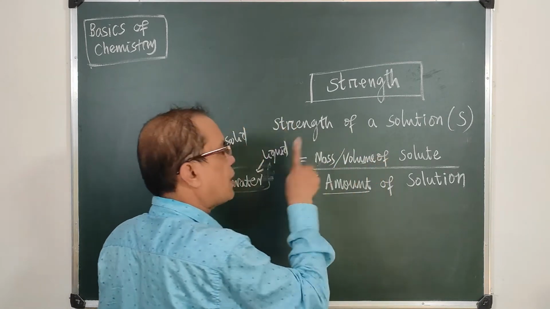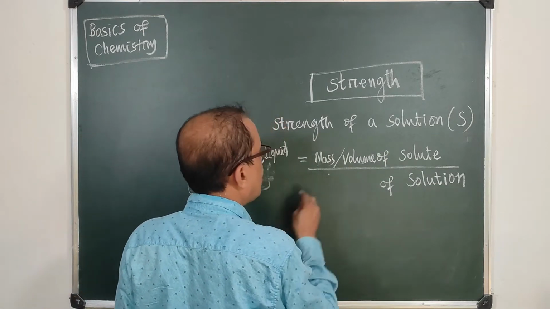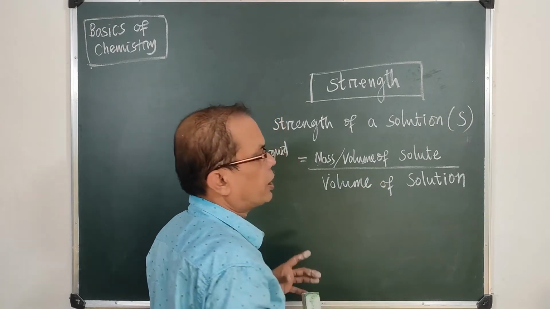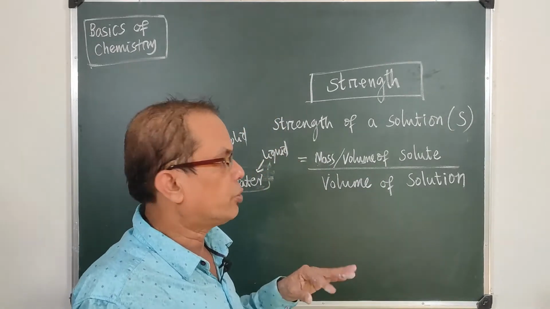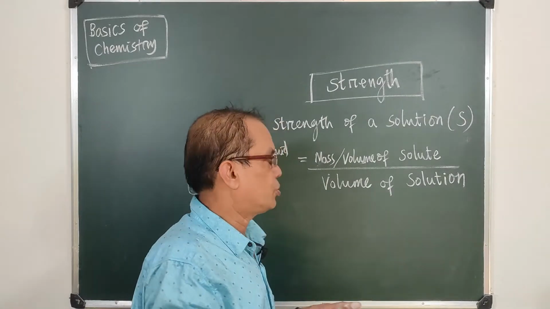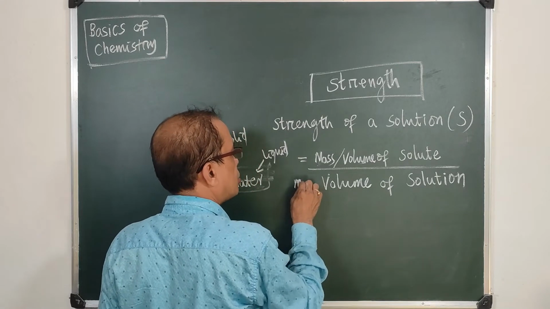So amount means mass or volume of something, and similarly a solution will be taken as volume or mass, because whether you take a solid or a liquid, finally you have a solution, and generally this is a liquid solution. So in a liquid solution, this will be volume of solution or mass of solution.